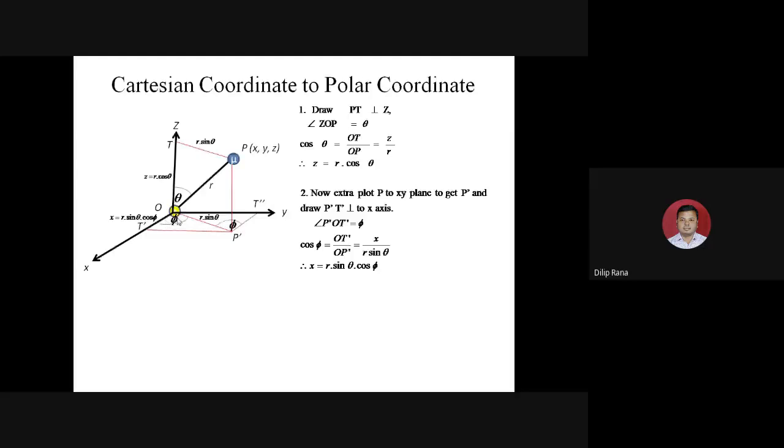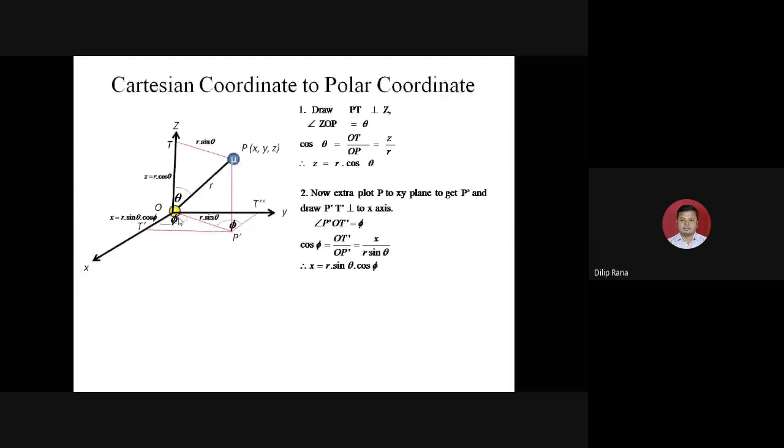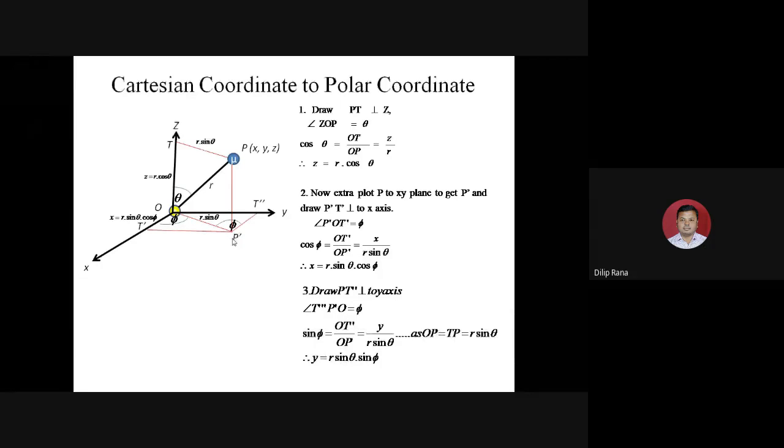Now we know the trigonometric relation. Just as we drew a perpendicular P dash T dash to the y-axis, the angle T dash P dash O will be phi.